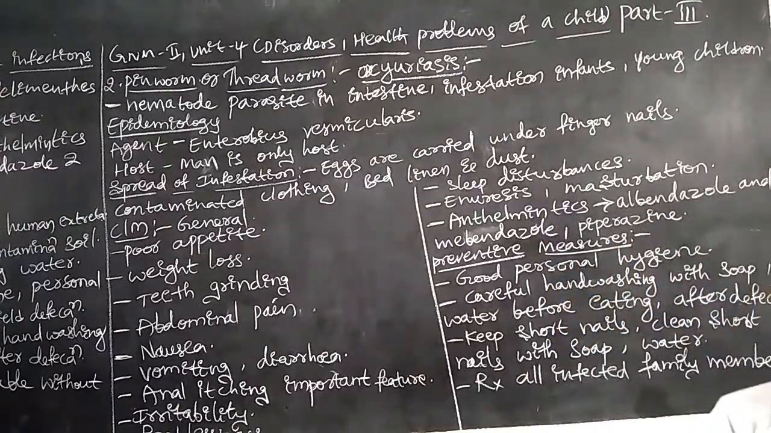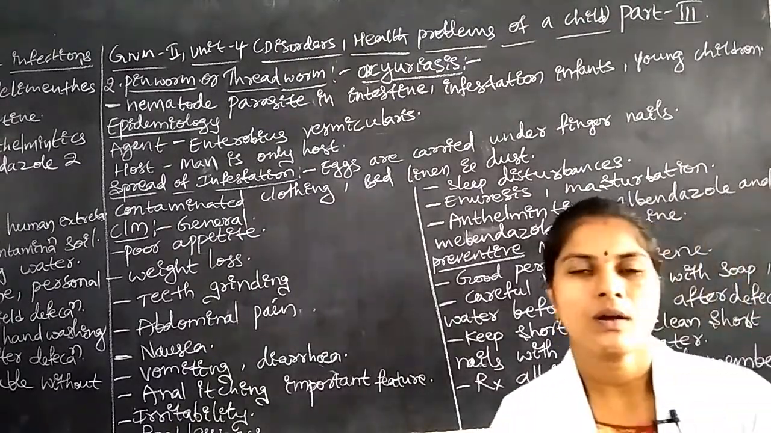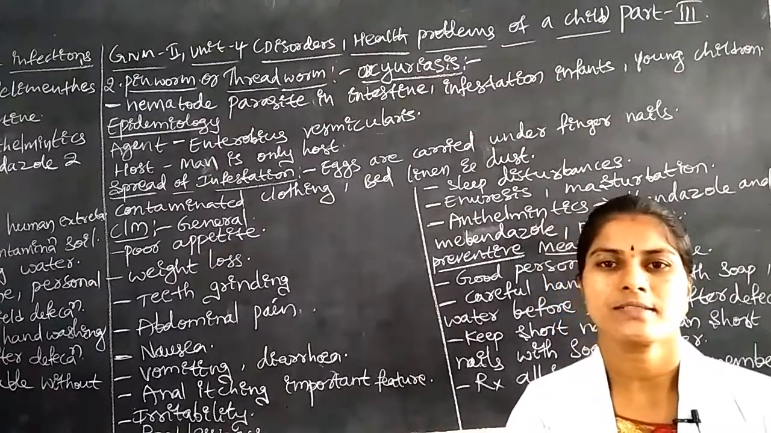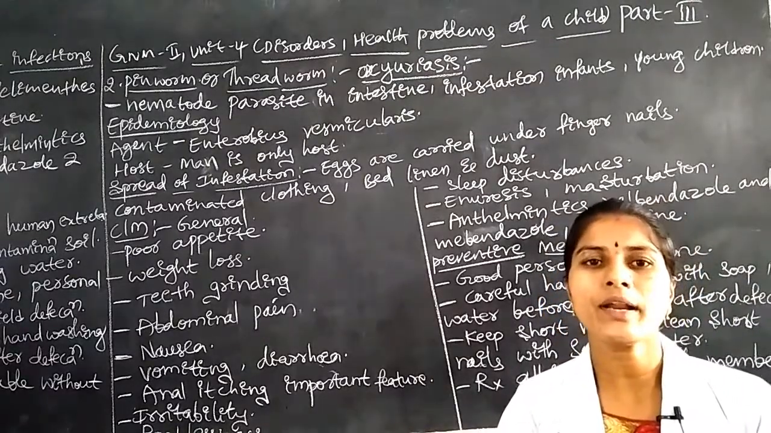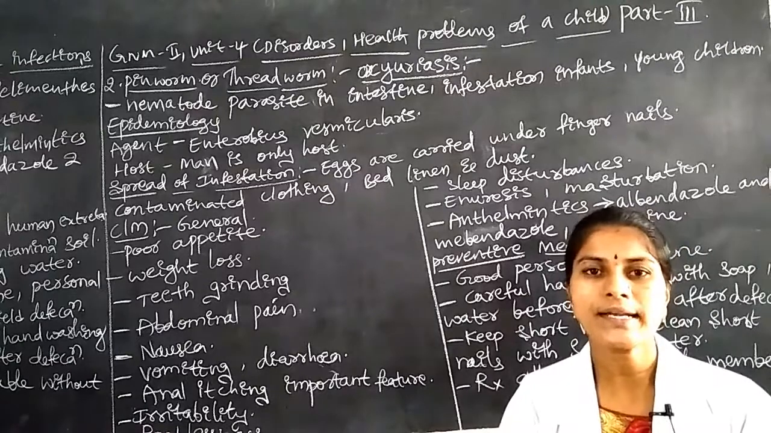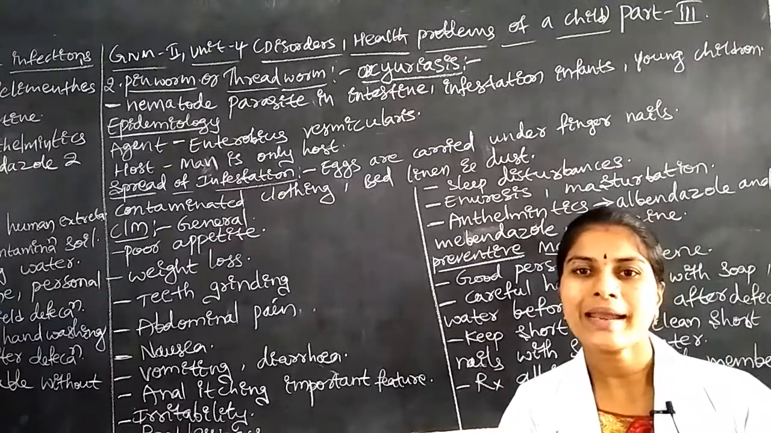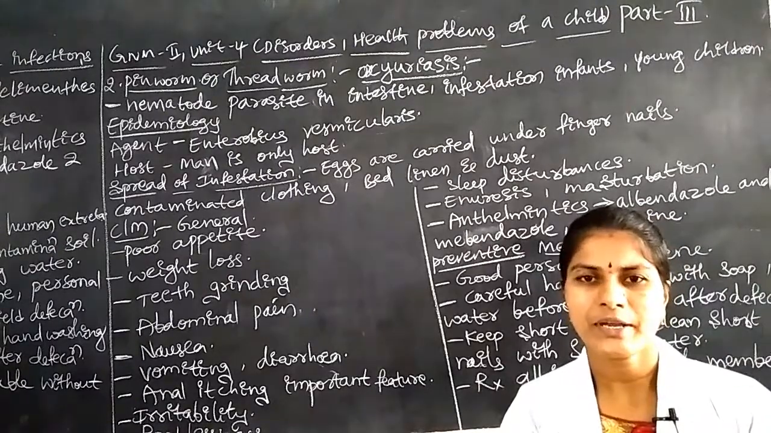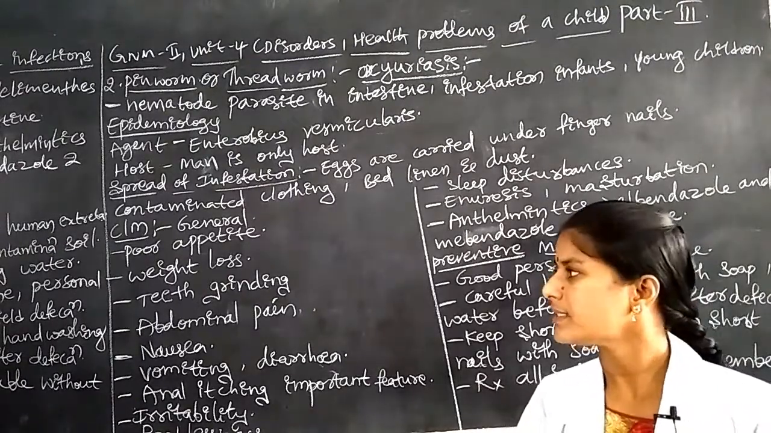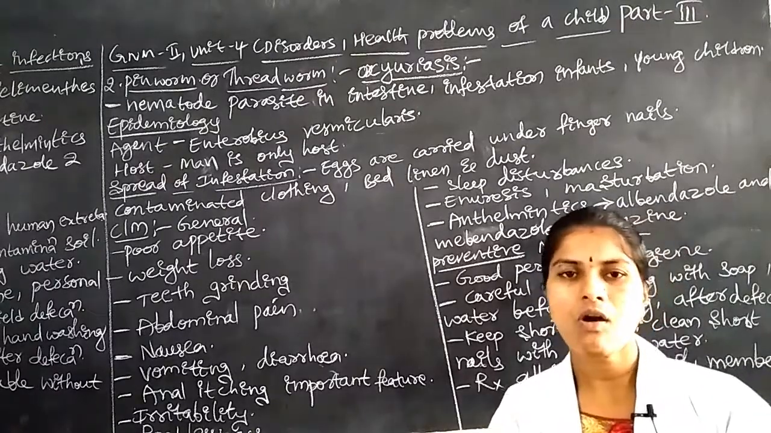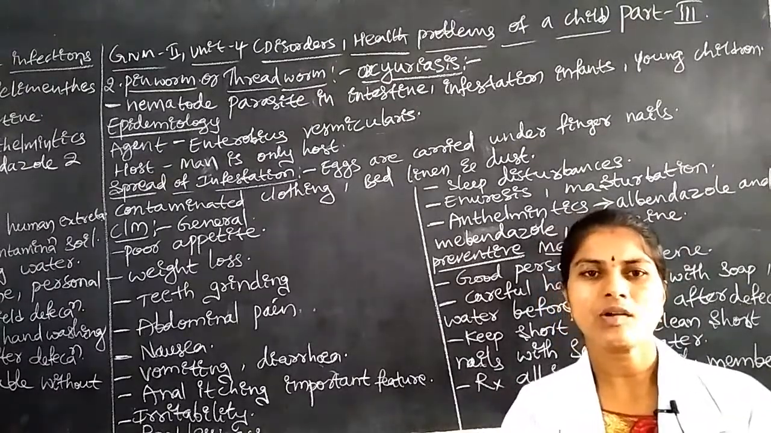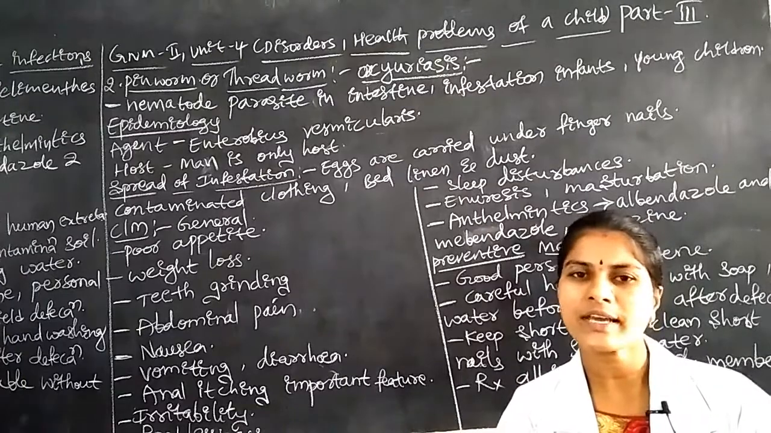Poor appetite means there is no appetite in the children, so they are not taking proper food according to the time. From the morning, afternoon or night they are not following any meal timetable. Next, weight loss. This is common. Why? Because they are not taking food, so they are losing their weight.